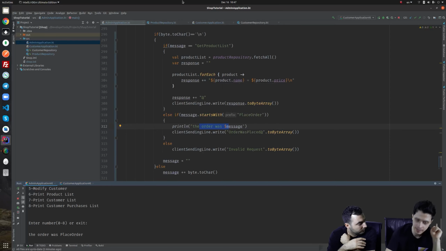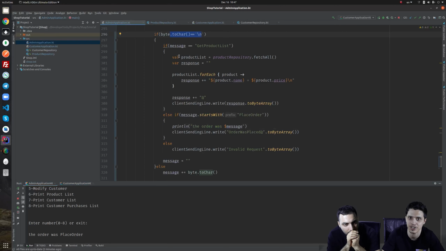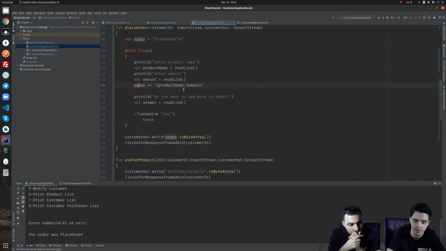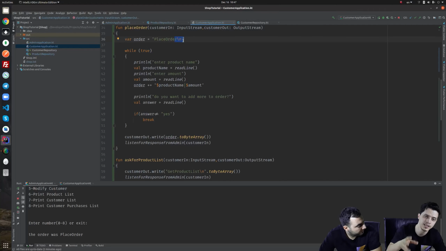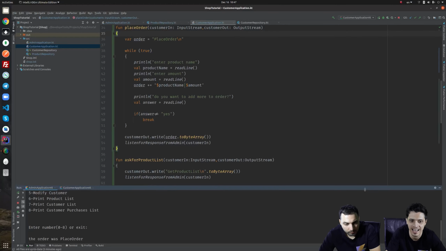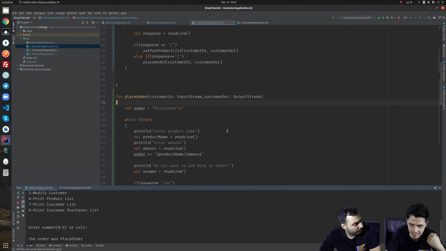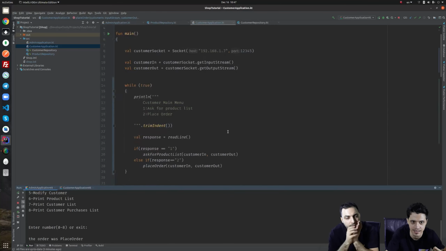That's because it will work until \n. On the customer side, we are appending the place order with \n, so it will take place order \n as a single command and ignore the rest. So let's actually use this @ sign also on this side as the end of the command, not the \n.